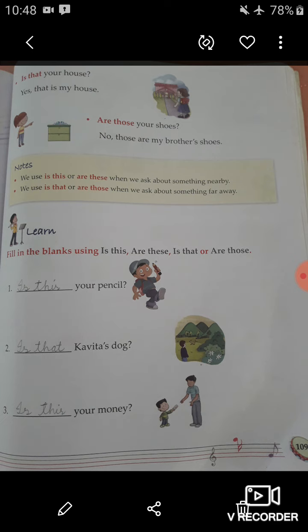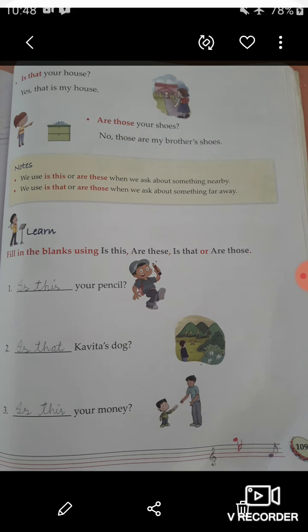And students, you know very well, for singular things you use is, and for plural you use are. So students, is this is used for something nearby and singular, and are these is used when something is nearby but plural.